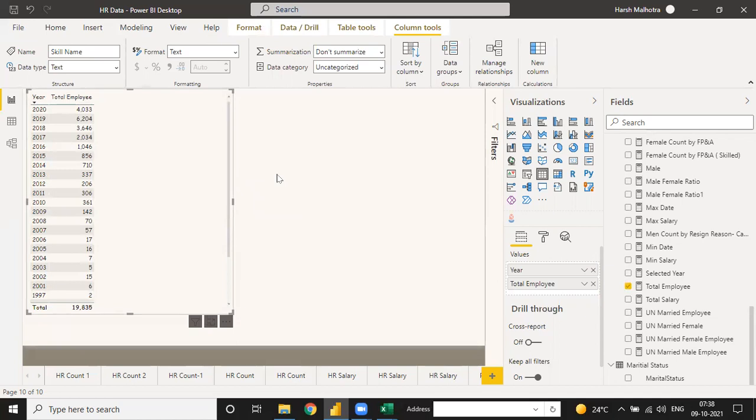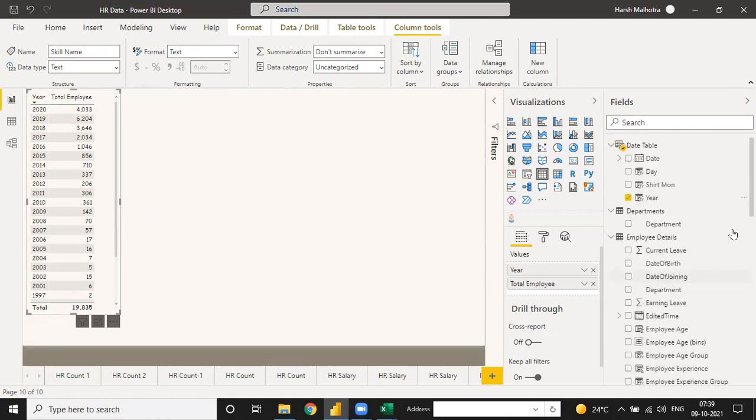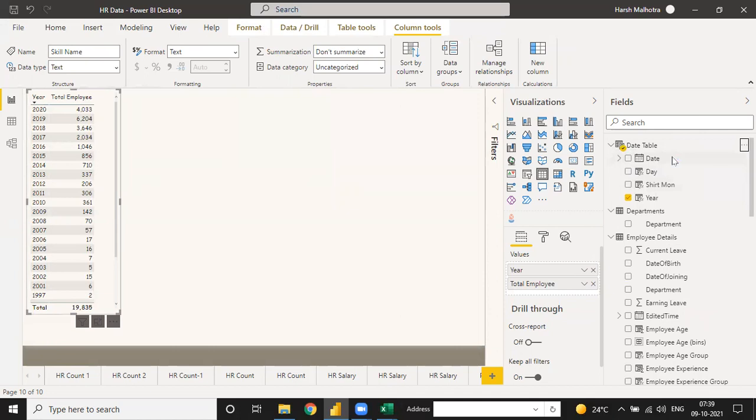Suppose we need only specific year wise data, like the total employee for 2020. We can use the same function, calculate. Go to key measure, or you can use a measure anytime in any column or any table, because a measure is just a calculation. So you can use it in any table.